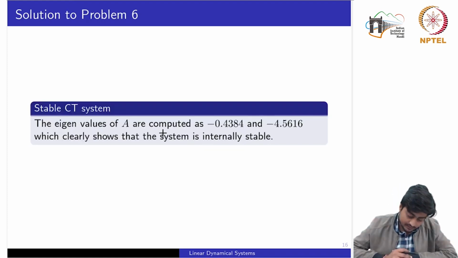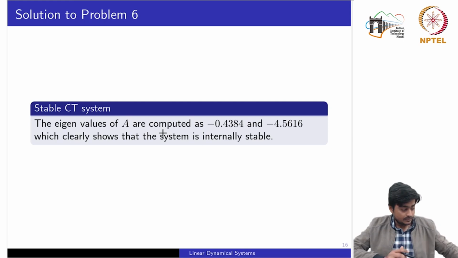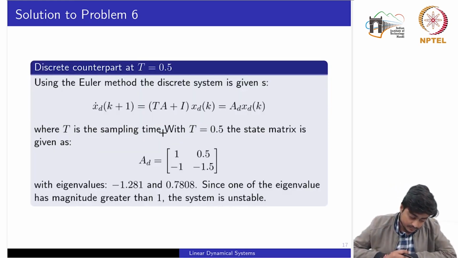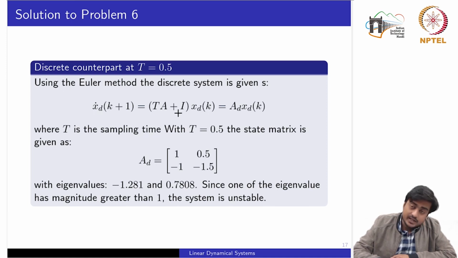You can quickly verify that the eigenvalues of the continuous time A matrix lie on the left hand side and on the real axis. So it is clearly an internally stable system, right? Now if we sample it using Euler's method at sample time T equal to 0.5, this would be the A matrix in that case: the sample time multiplied by the A matrix plus an identity matrix of appropriate dimension.